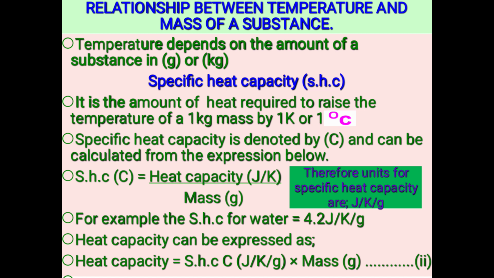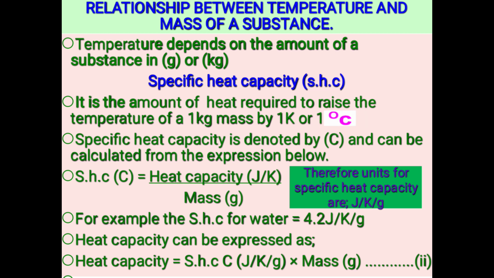Okay, that brings us to a term we call specific heat capacity. Specific heat capacity can be abbreviated as SHC. So what is specific heat capacity? Specific heat capacity here means the amount of heat required to raise the temperature of 1 kilogram mass by 1 Kelvin or 1 degree Celsius.